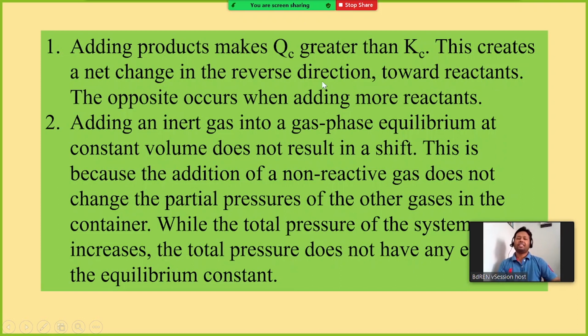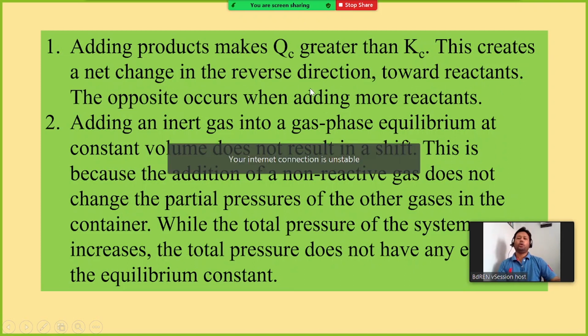The net change is in the reverse reaction towards the reactants. That means more reactants will be formed and more products will be decomposed to form more reactants. The opposite occurs when adding more reactants. So if you add products, then more products will be decomposed to form more reactants. Therefore, the equilibrium position will be moved towards the left.